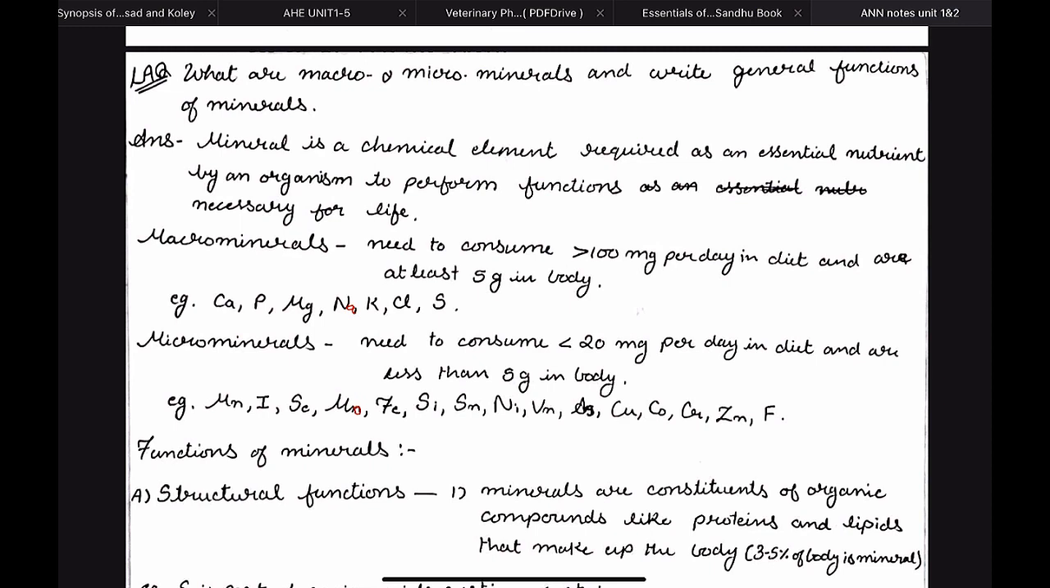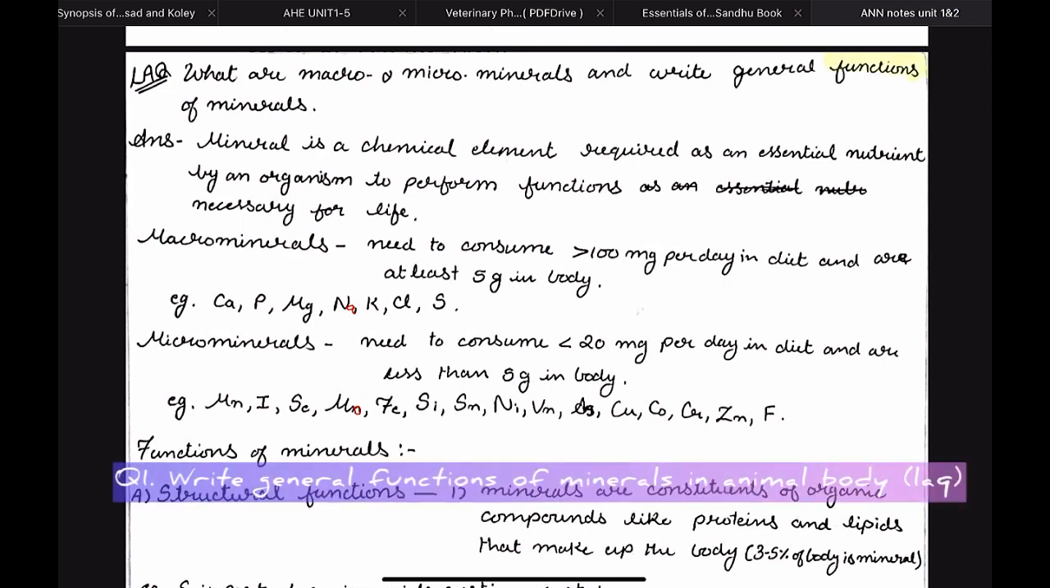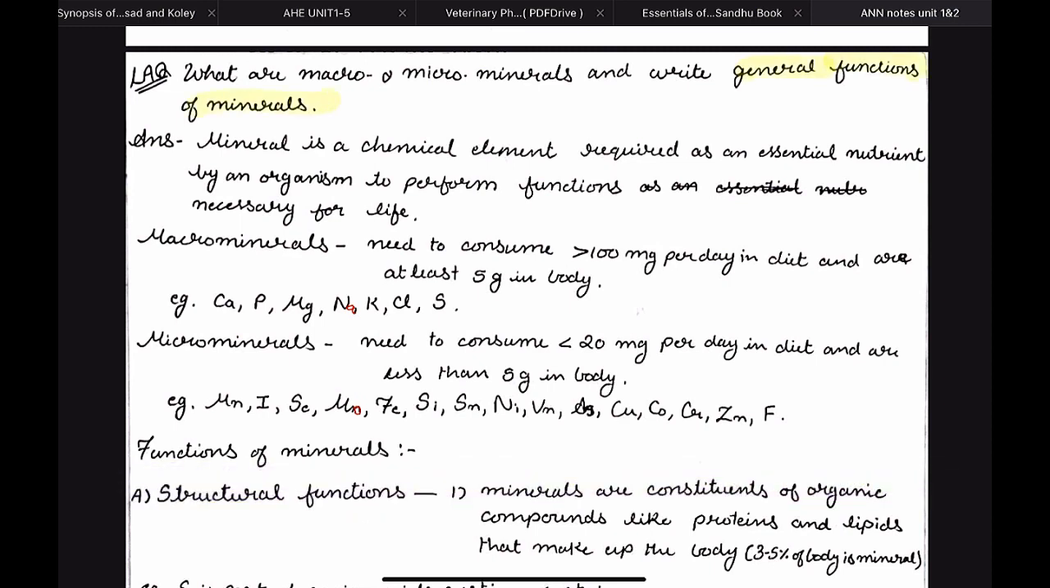So first, we have general functions of minerals. This is a very important question. Sometimes it may be asked and you will not be able to answer it properly. Why? Because it seems very simple, but the examiner wants some particular points which you may miss. So this is important to revise.